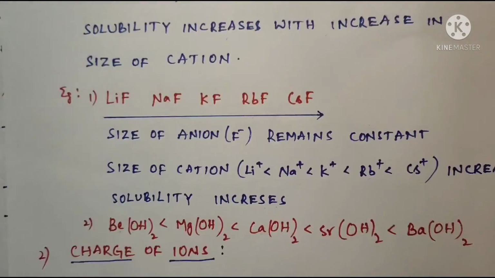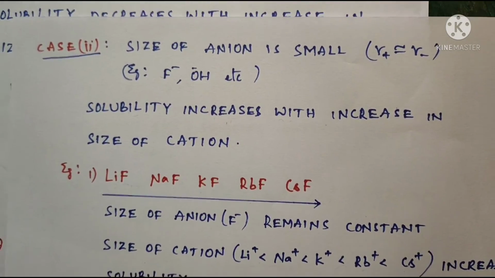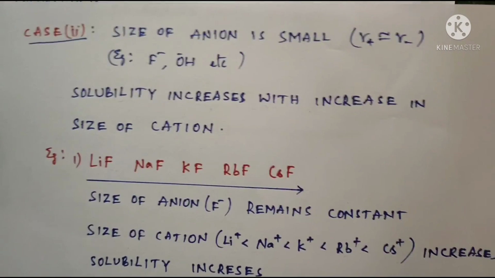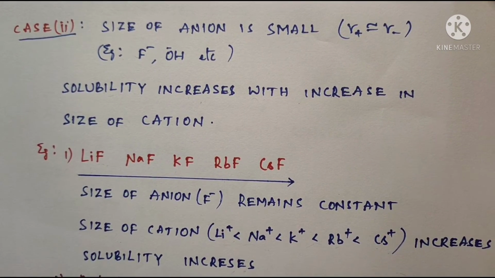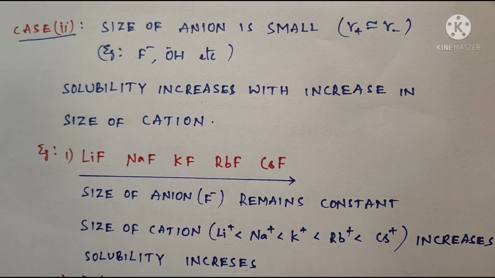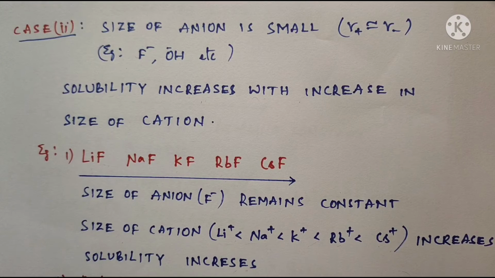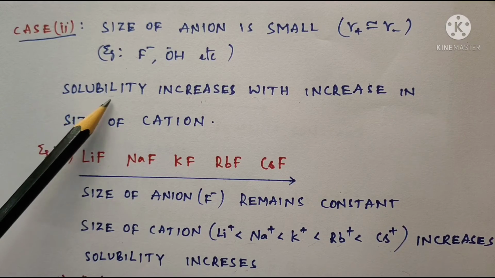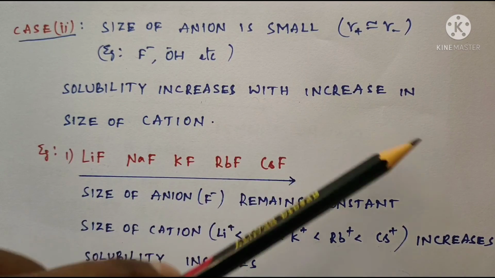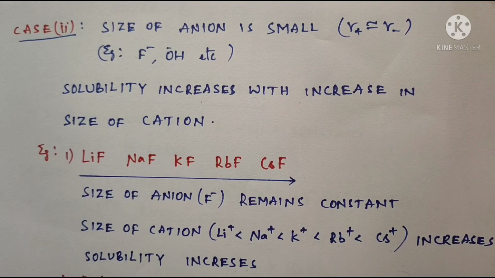Next thing is case 2. Size of anion is small. Here F minus, OH minus. These are small anions. So by keeping the size of anion constant, solubility increases with increase in size of cation.